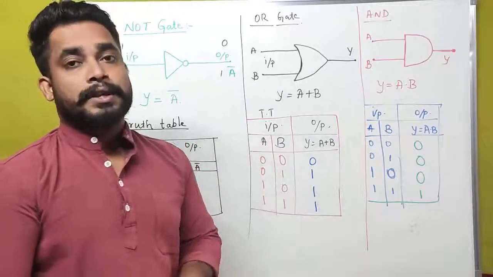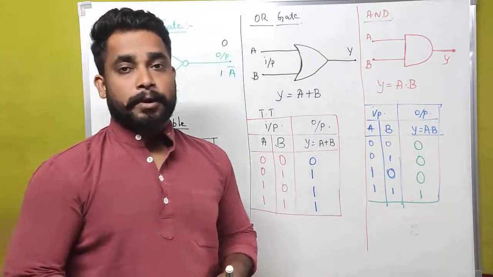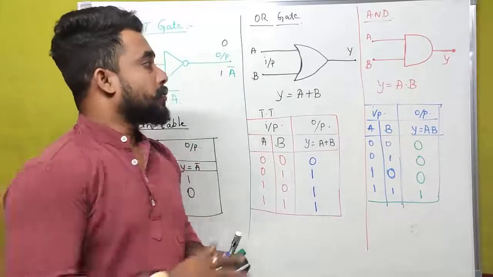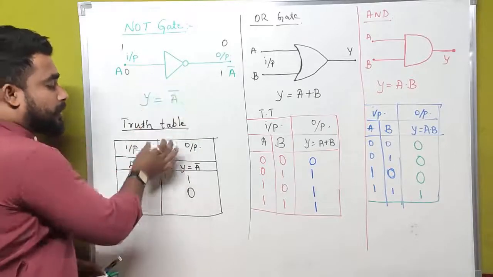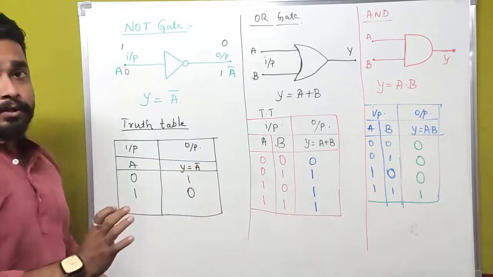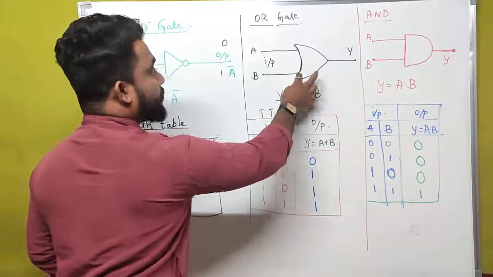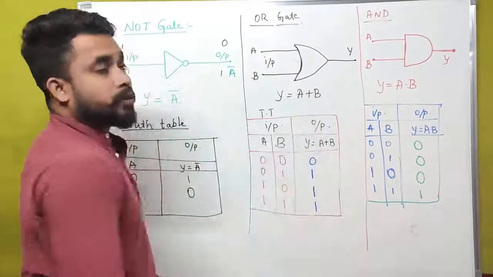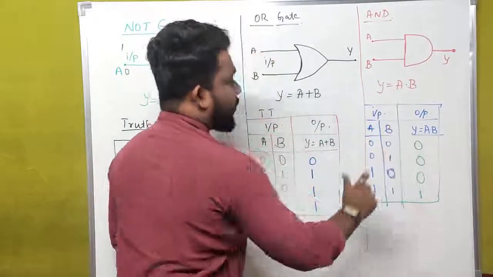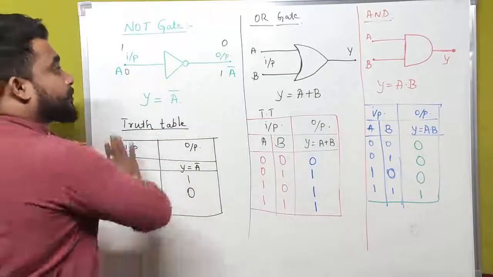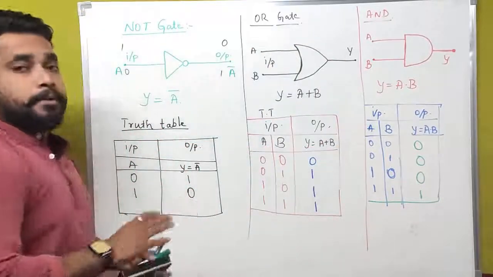And if they ask in your examination to write the symbolic representation and a truth table for AND gate, OR gate and NOT gate, you have to write like this. This is for NOT gate: symbolic representation, truth table, and this is the Boolean expression. We have to include the Boolean expression for that. This is the symbolic representation of AND gate, Boolean expression and truth table. Actually, this is all about basic gates.